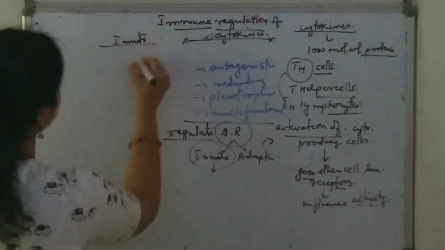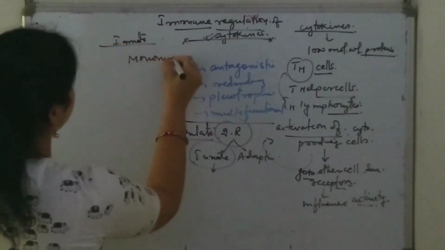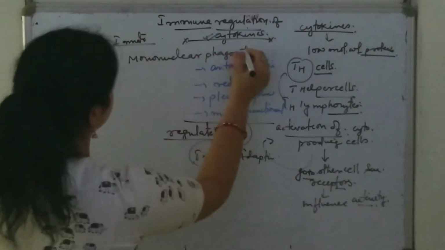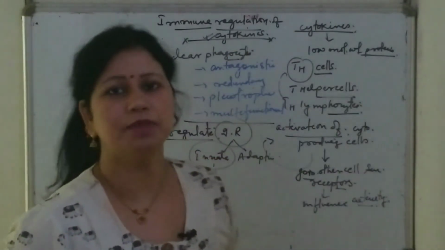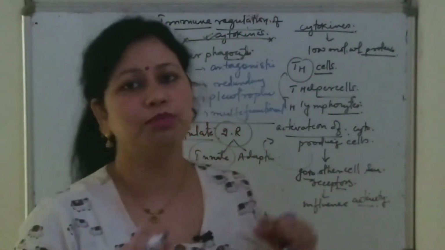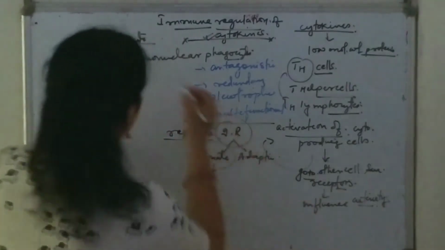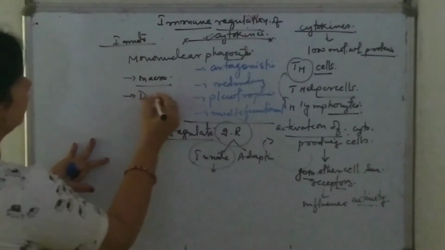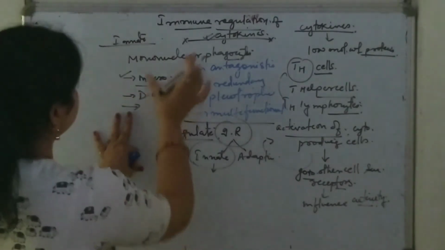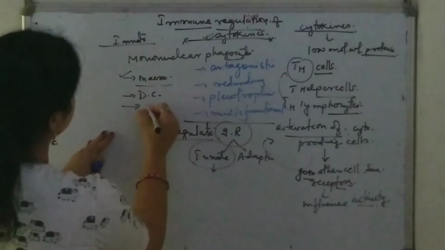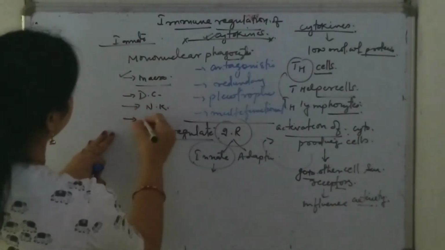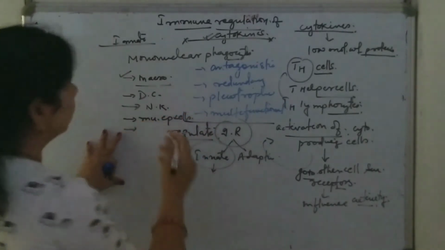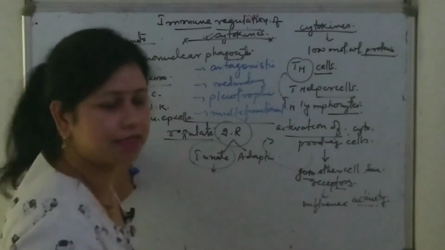Cytokines that regulate innate immunity are produced by mononuclear phagocytes. What are mononuclear phagocytes? They include macrophages and dendritic cells, and these cytokines are also secreted by natural killer cells, mucosal epithelial cells, T lymphocytes as well as endothelial cells.